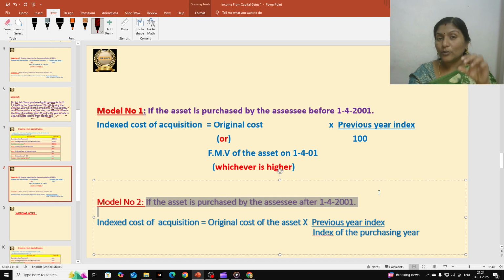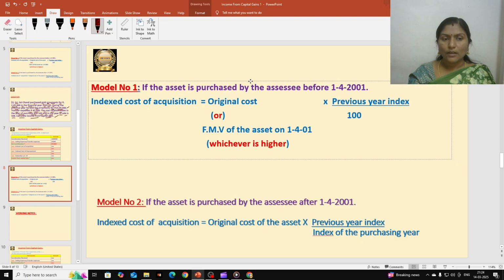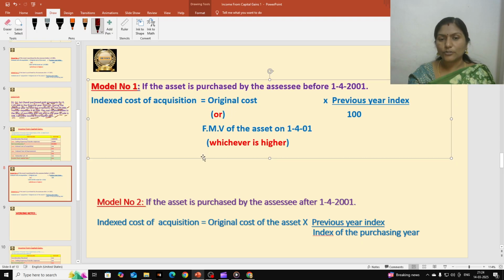How do we know? Because he purchased during 2001-02, so he purchased after 1-4-2001 only. So we are going to take this second formula now. Hope this is clear for everyone. We are going to use this formula and substitute the values. What is the formula here? Let me show this once. This first formula we are not going to take, so I will delete it.